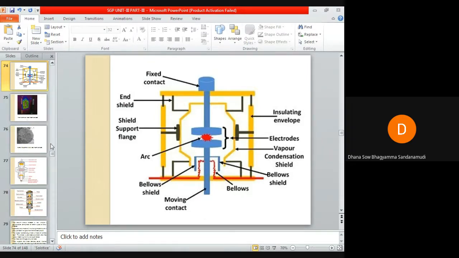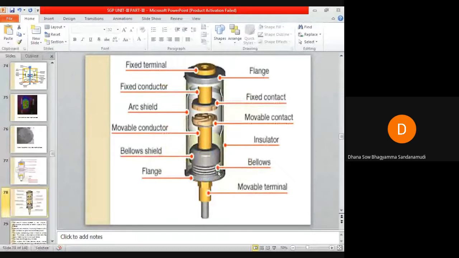If you want, I can show one more image. This is the metallic bellows. This is the fixed contact. This is the moving contact. This is the shield, and the outer cylindrical portion is our insulating envelope.